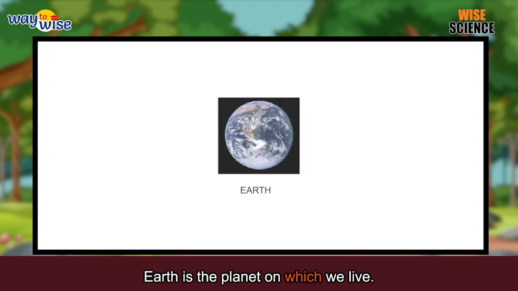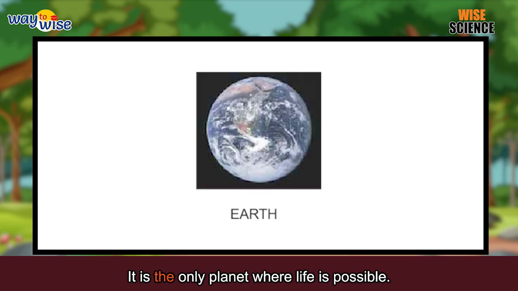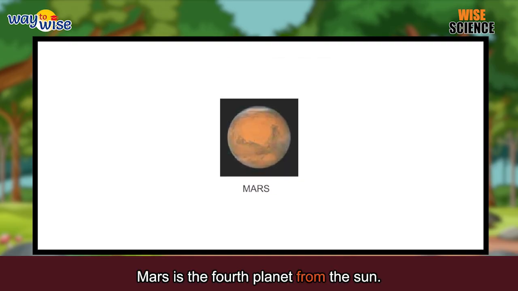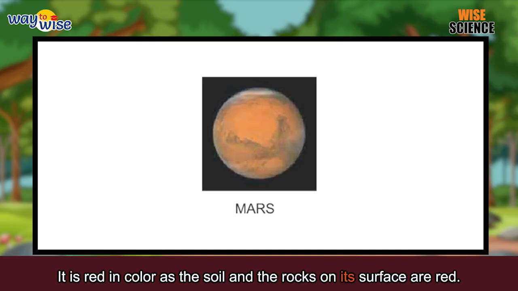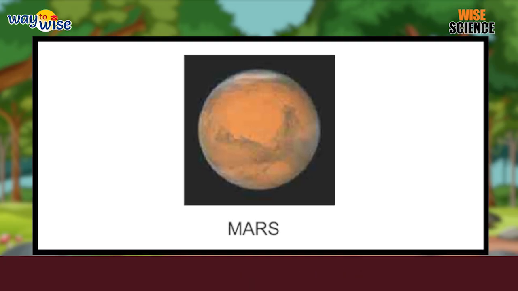Earth is the planet on which we live. It is the third planet from the Sun. It is the only planet where life is possible. Mars is the fourth planet from the Sun. It is red in color as the soil and the rocks on its surface are red. Thus, it is also called the red planet.